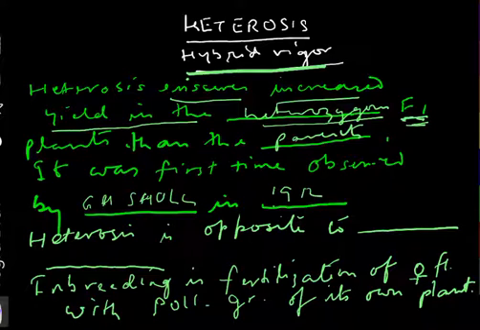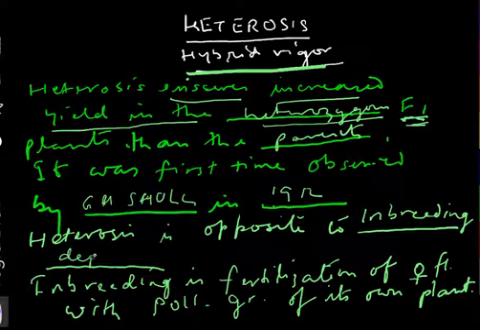Heterosis is opposite to a phenomenon called inbreeding depression. Inbreeding depression is a phenomenon in which crossing is done between two siblings, or in fact selfing is done, and the offspring is of inferior quality than the parents.